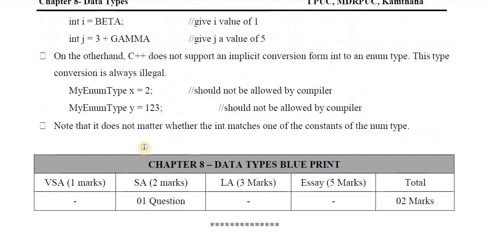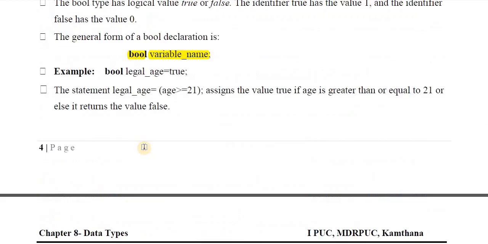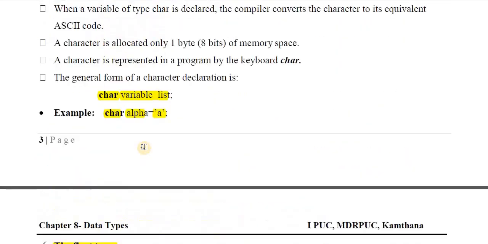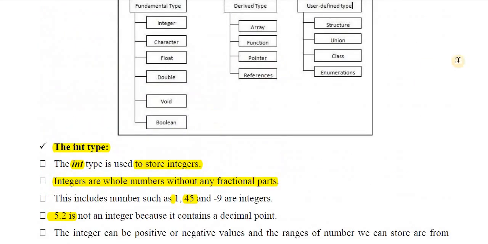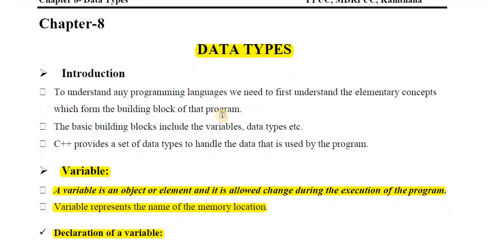Okay, these are some important topics in this 8th chapter. The important questions are: what is a variable, how to create a variable, and how to initialize a variable. These are the 3 important questions related to variables. And related to data types: what is a data type, what are the fundamental data types. Actually the data type chapter is very important.